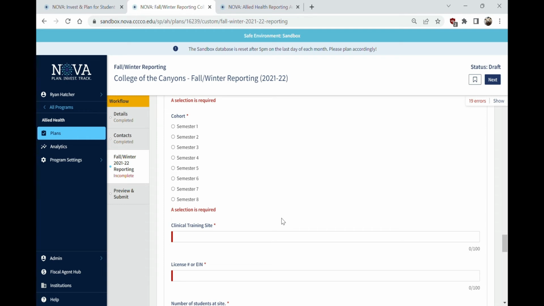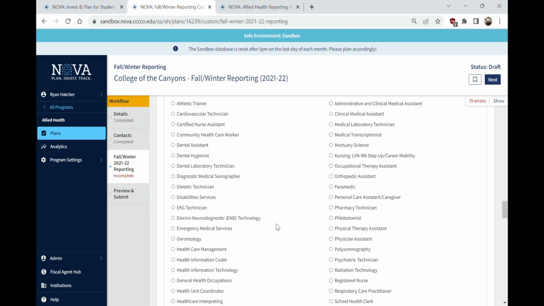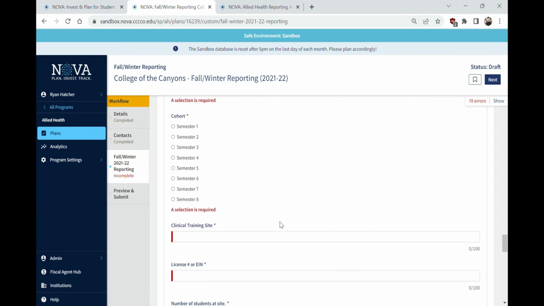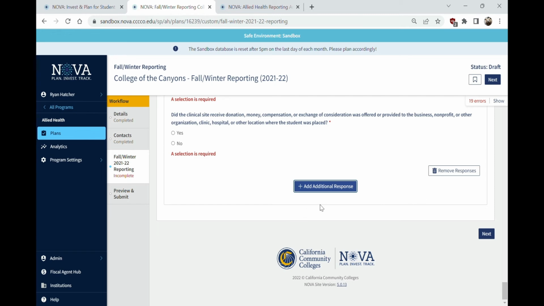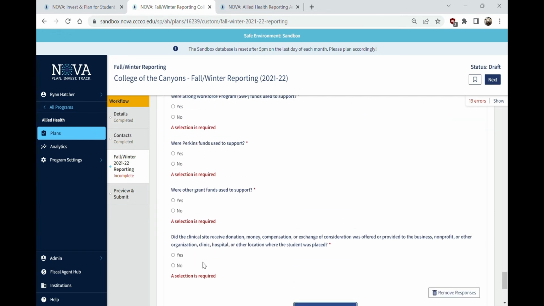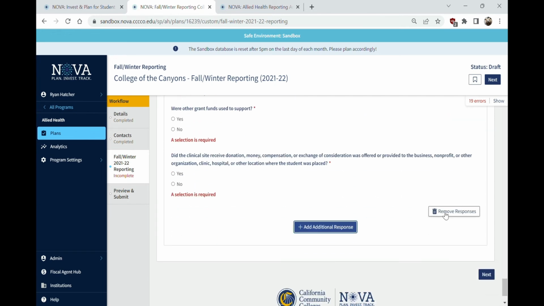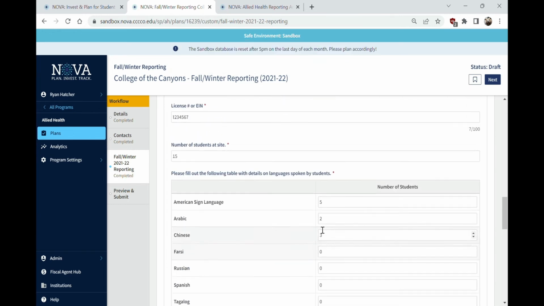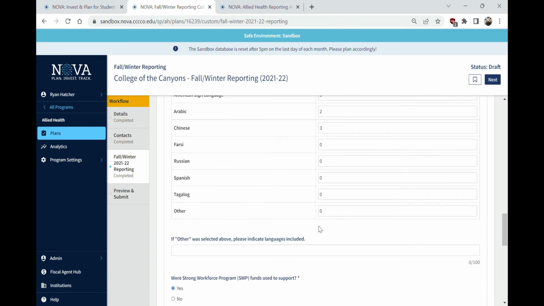Like I said, it was built on an old website, and we will be changing it for next year, is the full intention of the Chancellor's Office. Nova allows us to have a lot more flexibility over this. But for now, this is going to probably take a few repeating entries. If you do want extra, let's say we didn't actually want to do this block of questions, we can just hit this remove responses, deletes the whole block, and now we're back to just the one phlebotomy report.